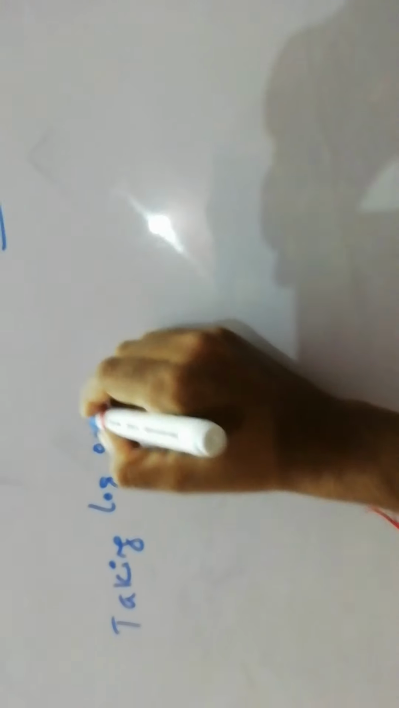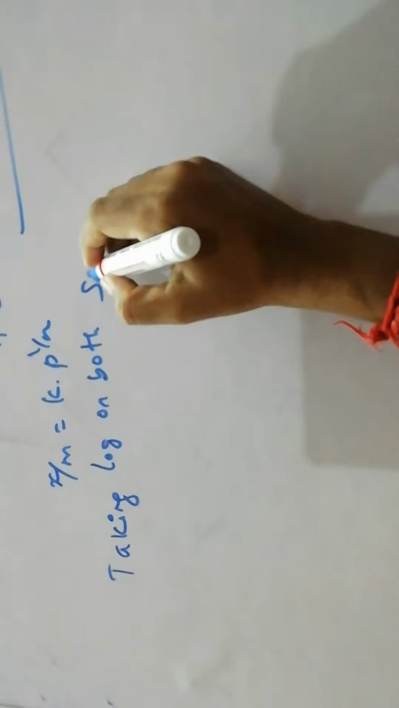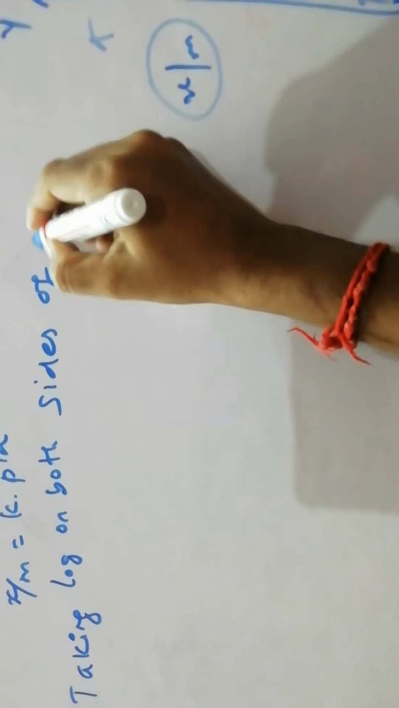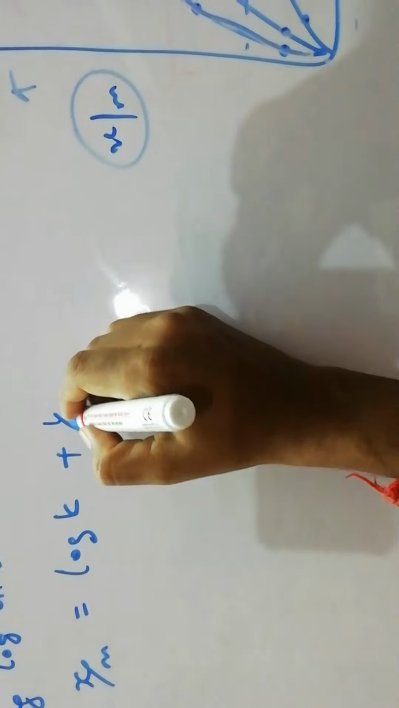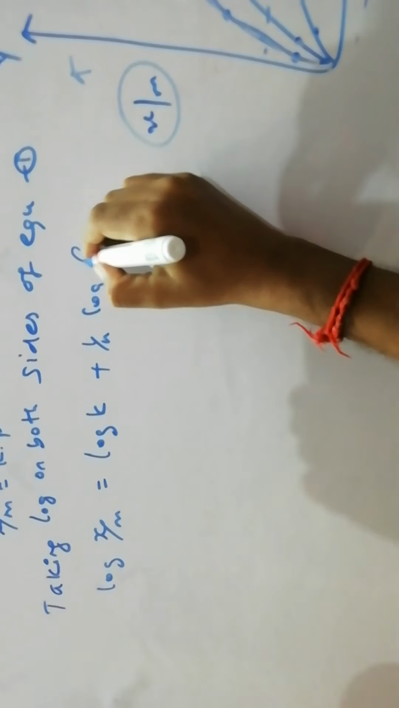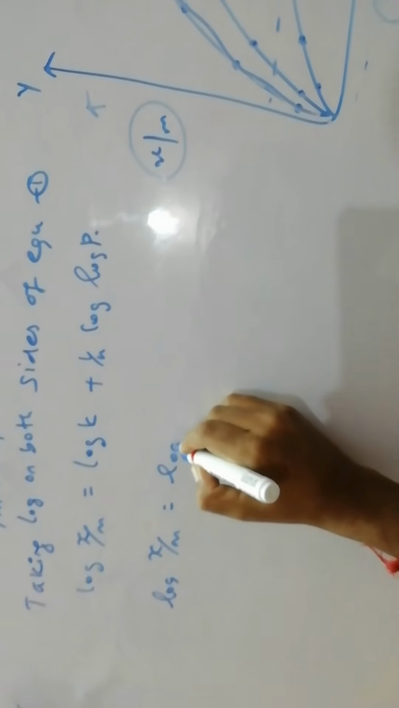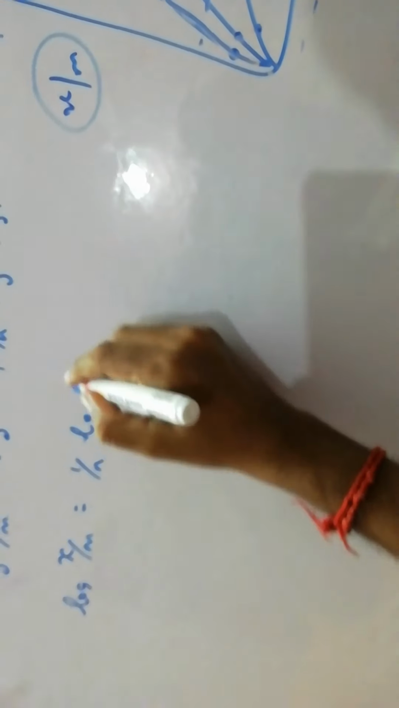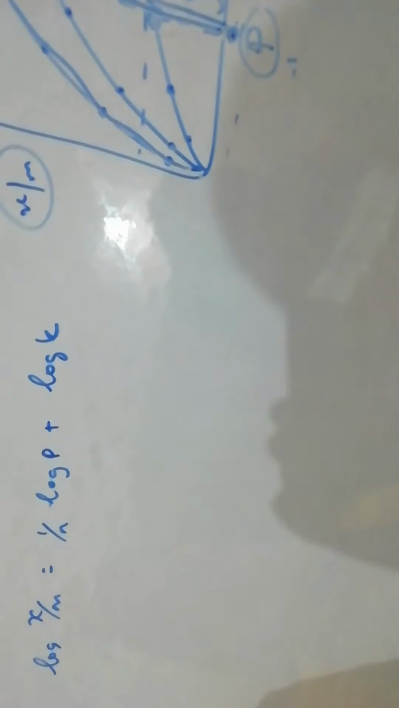Now I am going to give the information, taking log on both sides. X by M is equal to K into P power 1 by N on both sides of equation 1. Log X by M is equal to log K plus 1 by N log P. We can adjust the equation for our convenience: log X by M is equal to 1 by N log P plus log K.